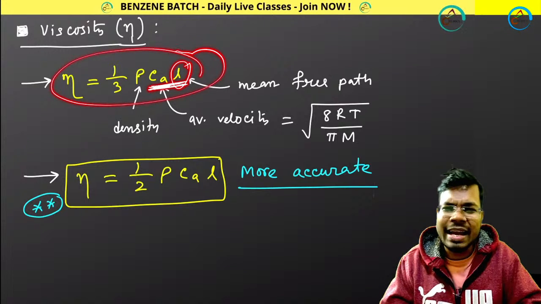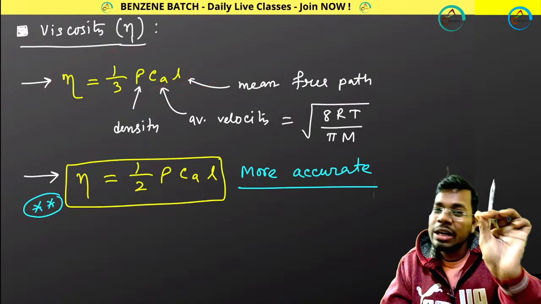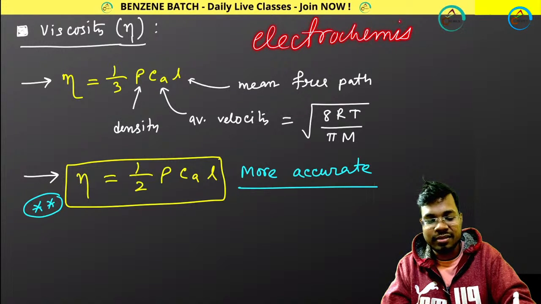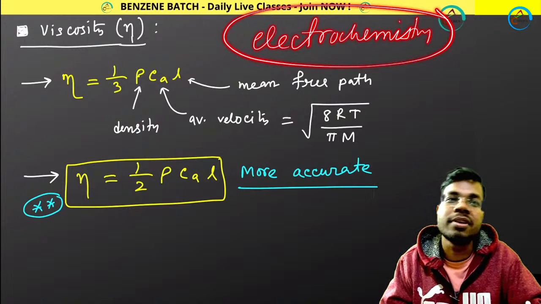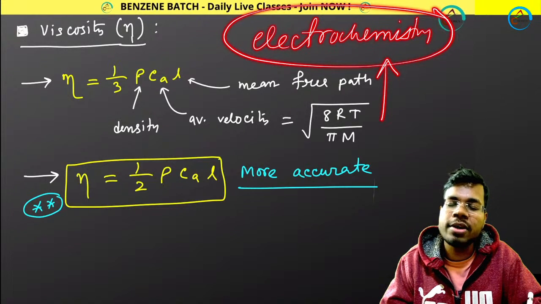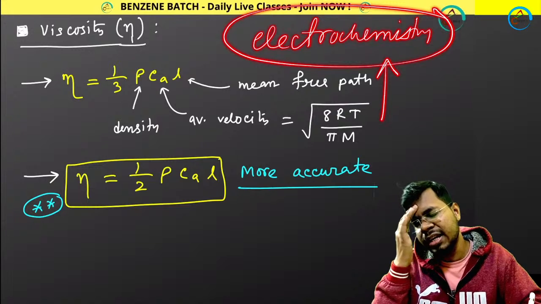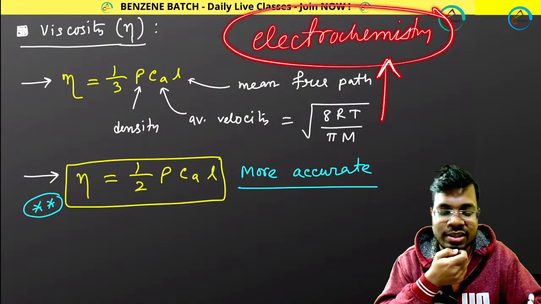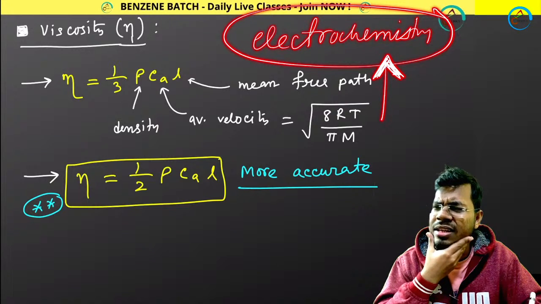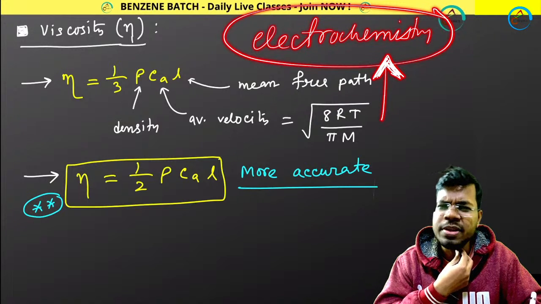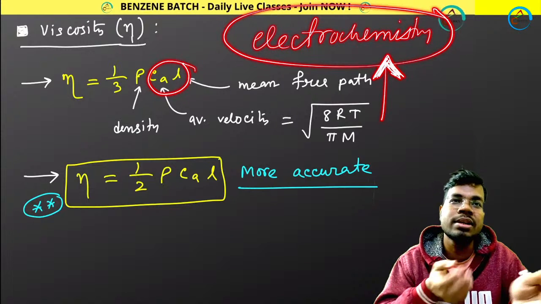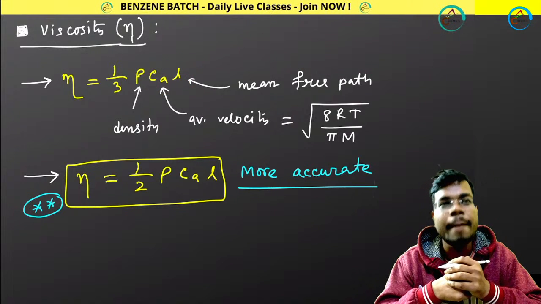So from here directly you can understand that. But I told you this concept in the electrochemistry chapter. Can you remember? Electrochemistry chapter, I told you this concept, whenever I was talking about the Debye-Hückel-Onsager theory of electrolytic conduction for strong electrolytes. What happens actually if you increase your temperature? I think your viscosity will decrease. Yeah. Because here two terms are incorporated, that's why that thing is happening over here.